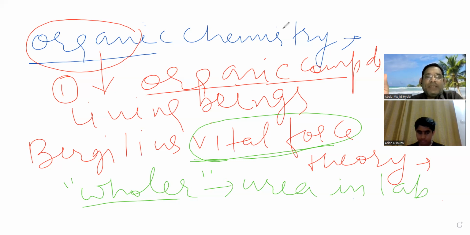Berzelius was saying that organic compounds can be synthesized only inside the living beings, but Wohler synthesized an organic compound outside the living beings. In this way, he proved Berzelius wrong.